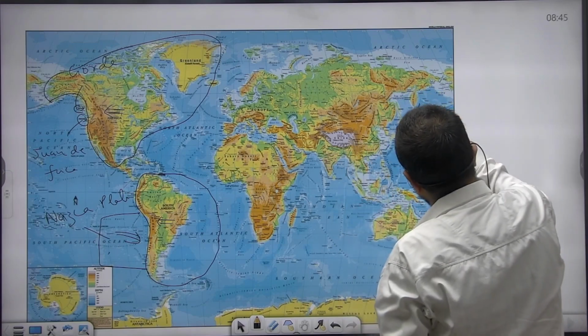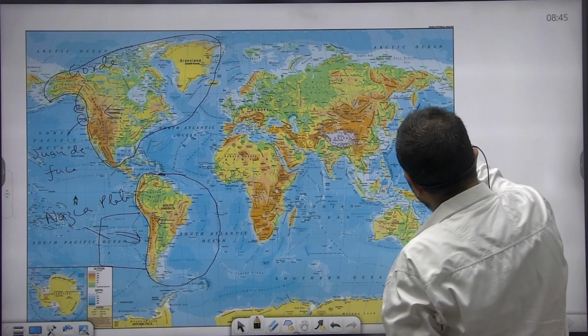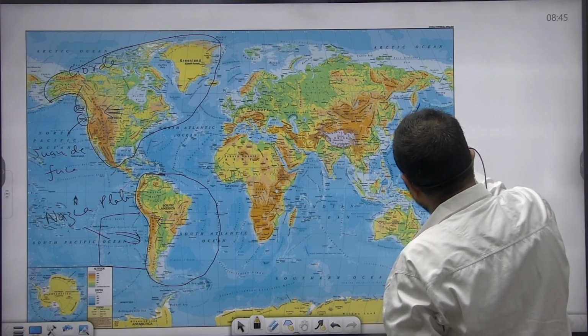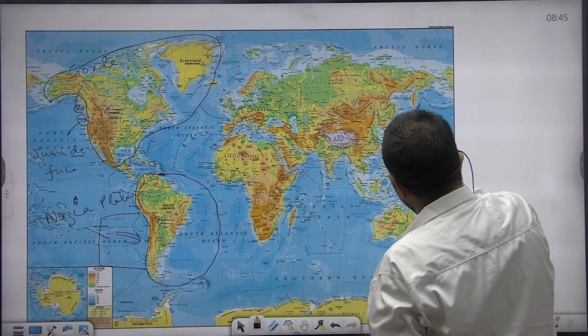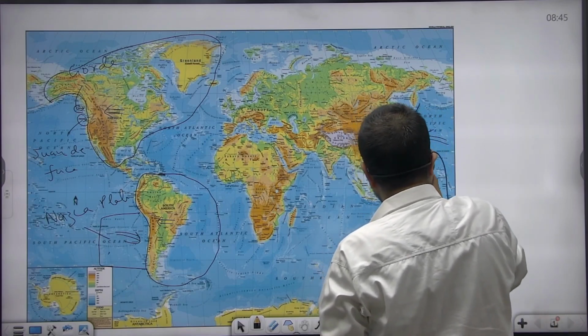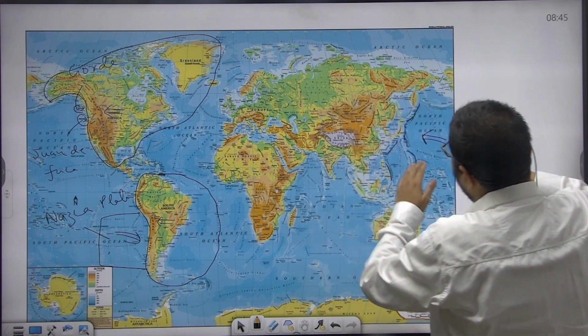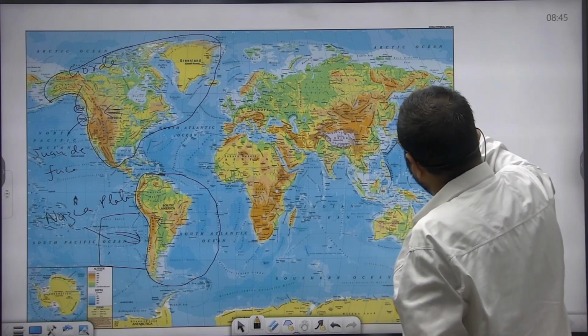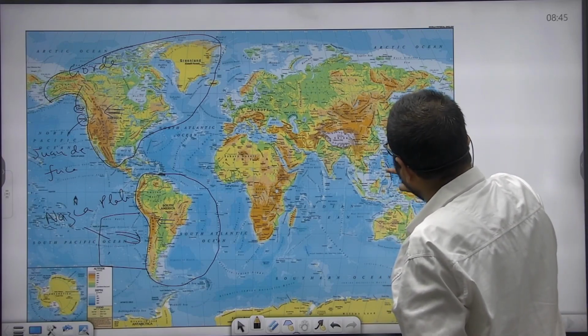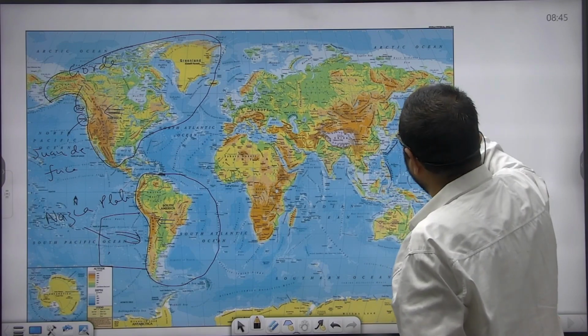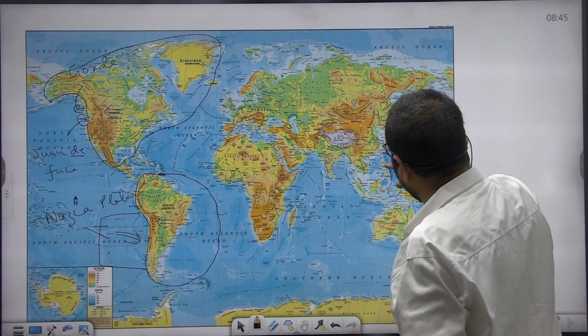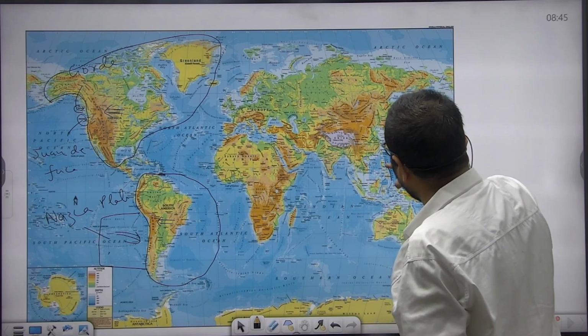See, to the east of Kuril Island, Kuril Trench is there, Japan Trench is there, Bonin Trench is there, Mariana Trench is there, Ryukyu Trench is there, Philippines Trench is there. These are the places where the Pacific plate is getting subducted. As a result of this subduction, this entire zone is highly prone to seismic activities. Numerous active volcanoes are found. In fact, these islands are the volcanic arc.